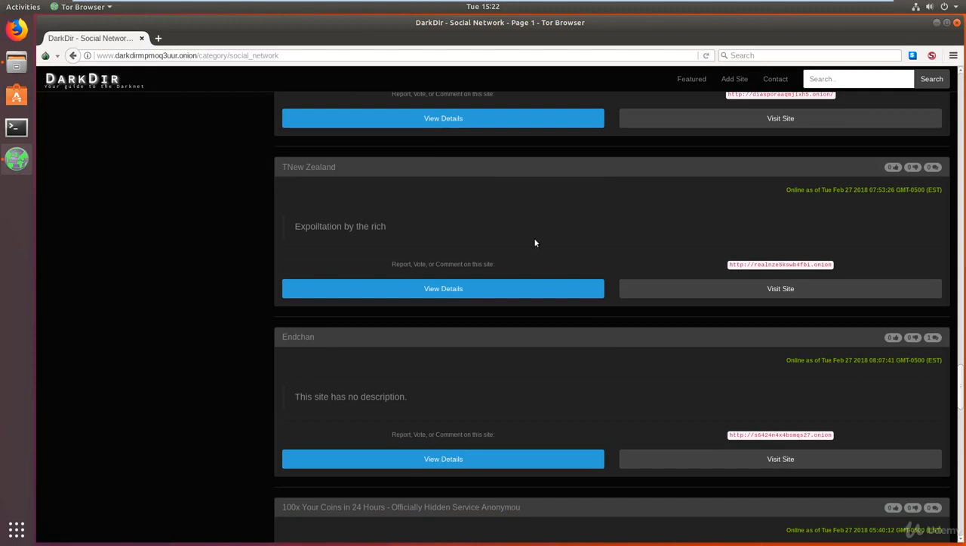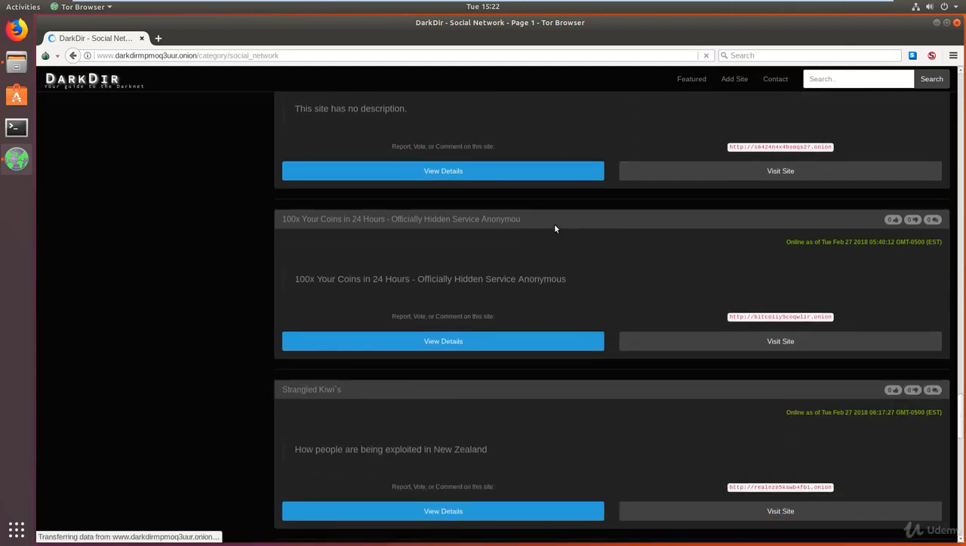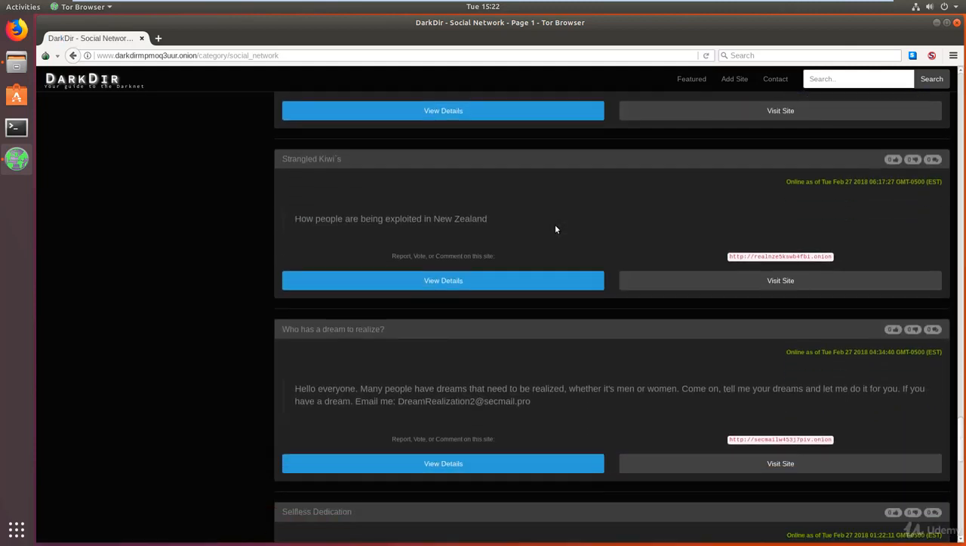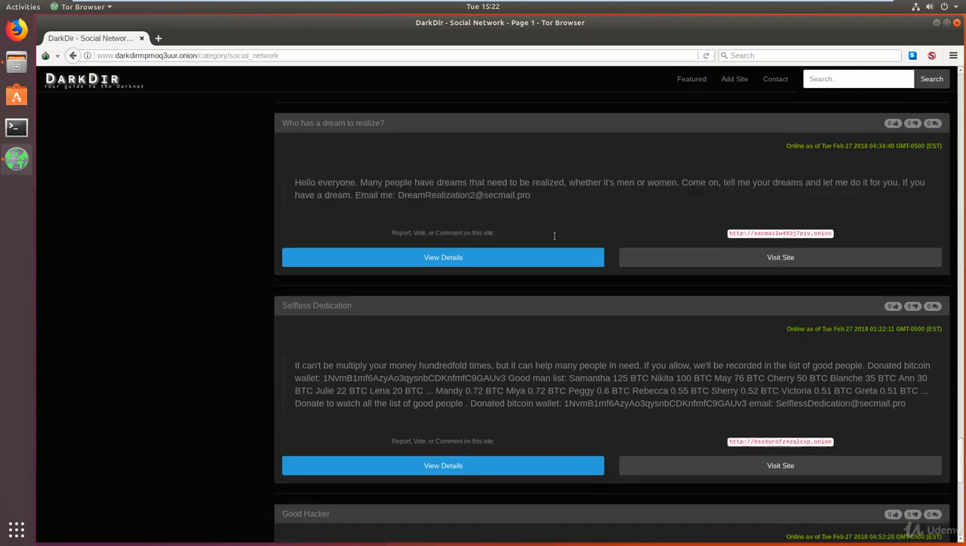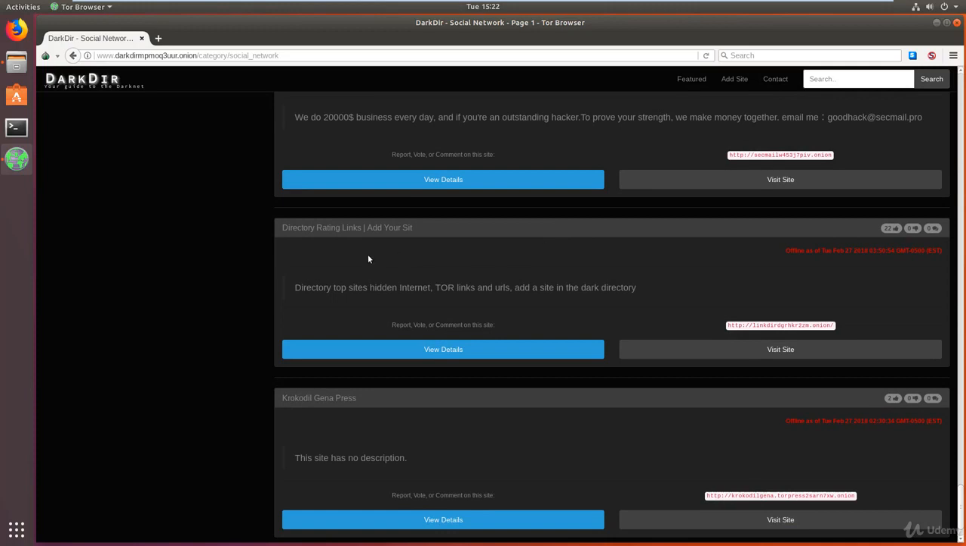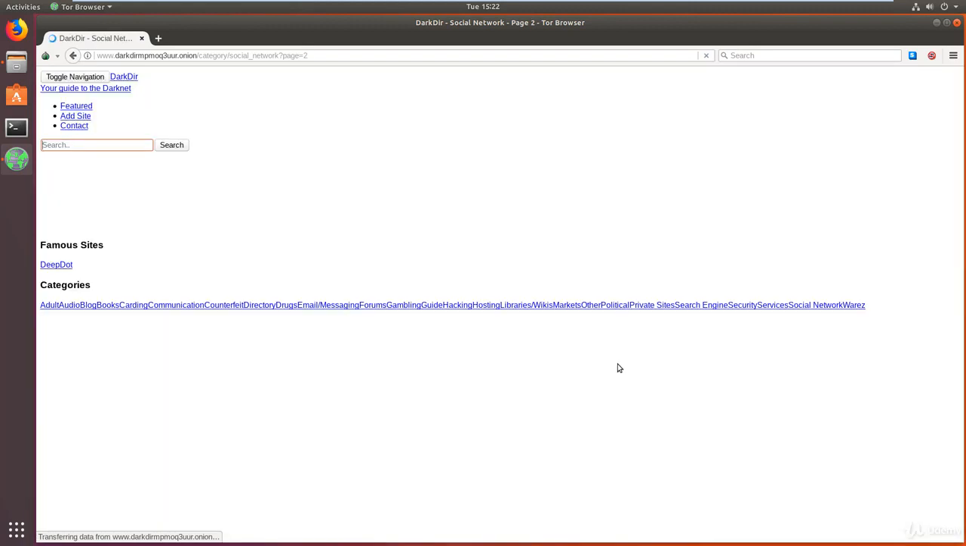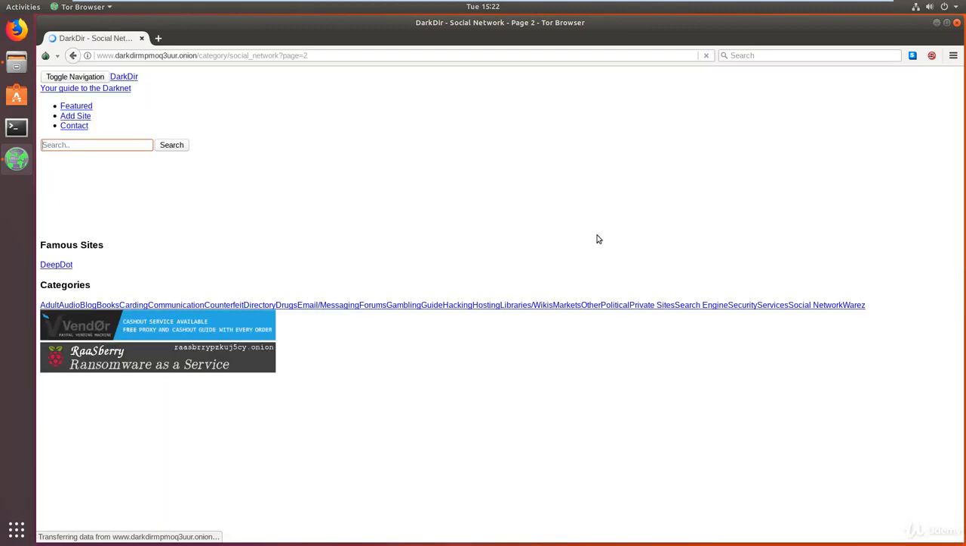So you can find really interesting websites or web pages for that matter, and it's all up to you. It's just about exploring and finding what you wanted to find. Selfless dedication, let's see, Good Hacker. Let's see, directory rating links. Let's look at the next page, which is page 2. Let's see if we can open up the second page. Again, if it keeps on giving you that error, it's always good to just keep on reloading it.